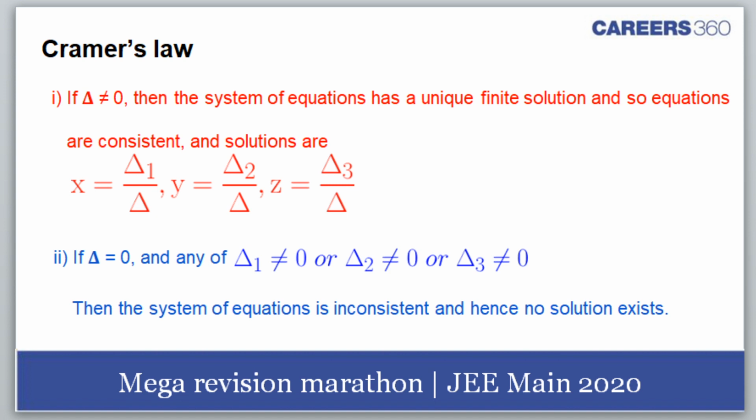Cramer's rule. If determinant way of solving the equation, if the determinant is given, then I can find out the values of x, y, z. Unique solution I'll get when, if delta is not equal to 0, we have a unique finite solution, and the solution is given by x equal to delta 1 by delta, y equal to delta 2 by delta, z equal to delta 3 by delta. You know what is delta 1? Delta 1 is the determinant which is obtained by replacing the first column with the constants d1, d2, d3. I hope everybody remembers this.